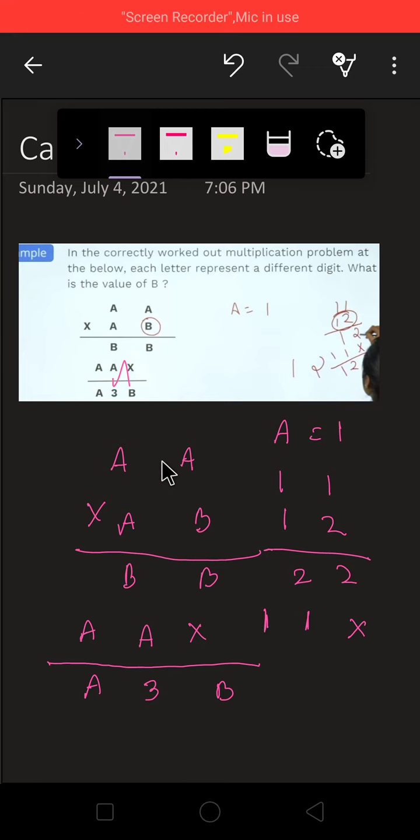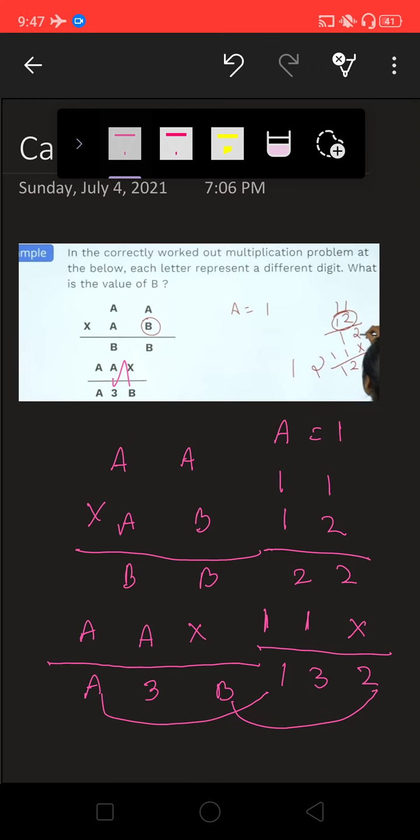See, in every place you are writing A. So this is A, and you are getting the result 2, 3, 1. So here A is 1, B is 2. What is the value of A and B? What is the value of B? The value of B is 2. So very simple configuration, you just have to analyze yourself. ये आपको ही सोचना पड़ेगा कि क्या वैल्यू पुट हो सकती है. तो अभी यहाँ पे अंदाजे से हम लोगों ने 1 1 लगा दी, तो सिंपल था इसलिए हो गया.